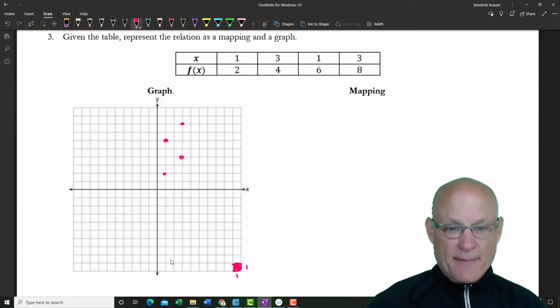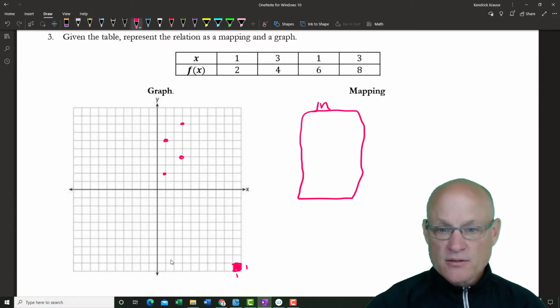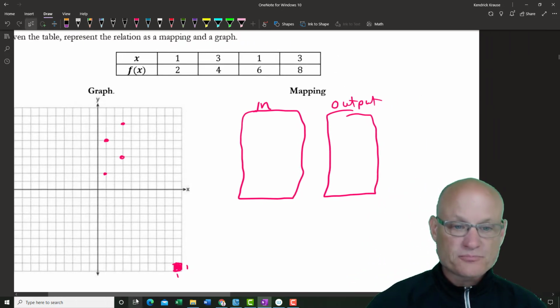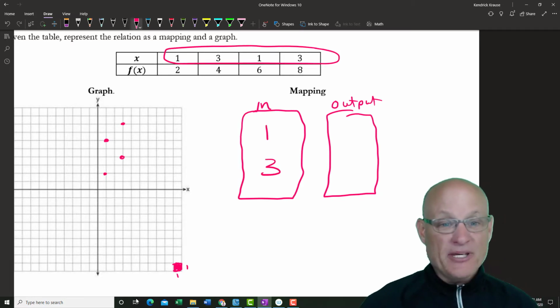Okay. And as a mapping function, input, output. Let me move that over so my big old head's not in the way. So there's only 2 different inputs. You would not repeat the 1 and the 3 just because you see it on there twice.